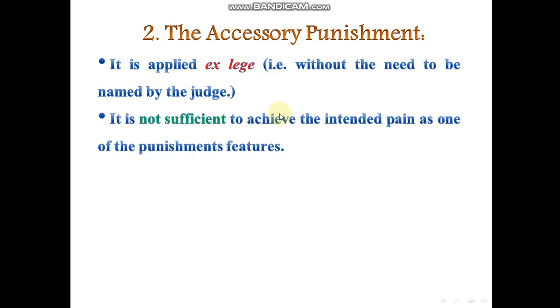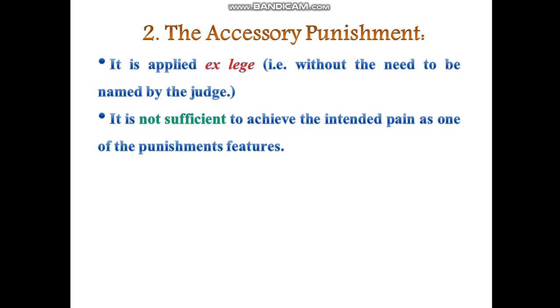Number 2, the accessory punishment is not sufficient to achieve the intended pain. So the fine sometimes is not sufficient. The confiscation sometimes is not sufficient to prevent someone from ordinary merits, it is not sufficient per se, or in itself, to achieve the intended pain.